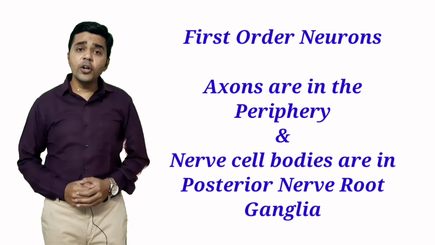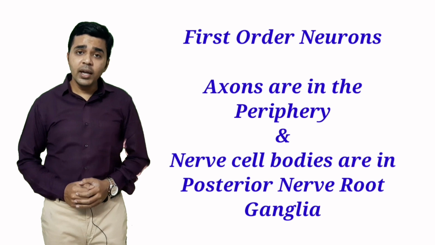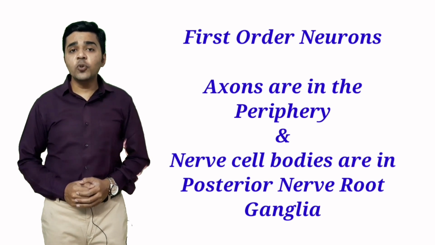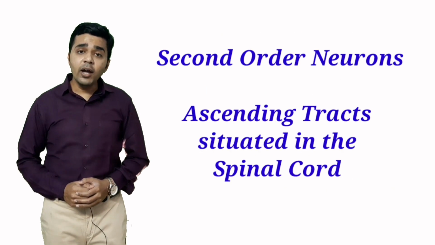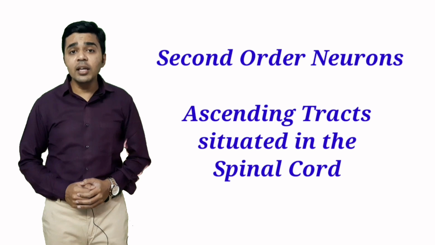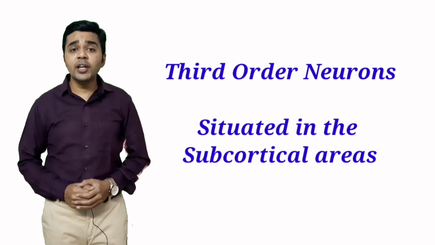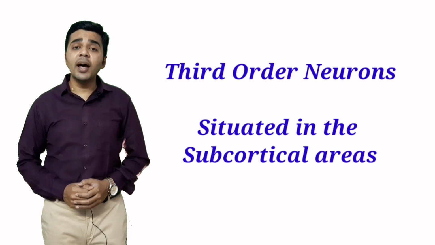The first order neuron axons are from the periphery and the nerve cell bodies are situated in the posterior nerve root ganglia. The second order neurons are the ascending tracts situated in the spinal cord, and the third order neurons are situated in the subcortical areas of the brain.